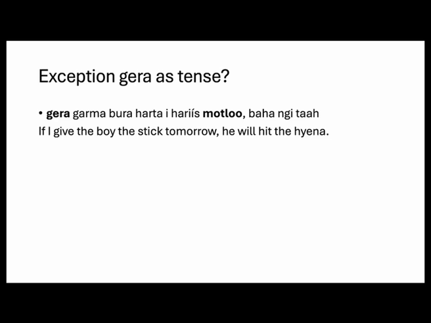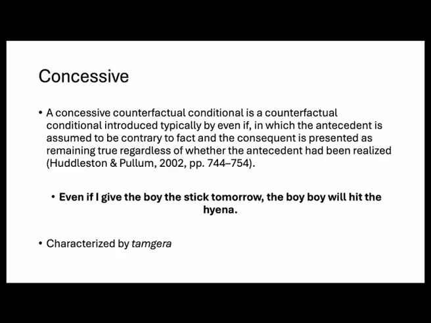Here, I gave him a future situation where I said if I give the boy the stick, he will hit the hyena. Here, you can see that Stefano used Kera again, but it's in a future situation, which also is a counterfactual. And it's not a tense marker like only happened in the past. It can happen in the future, and you still have to use the Kera. So yeah, that's another. And the last one is concessive.